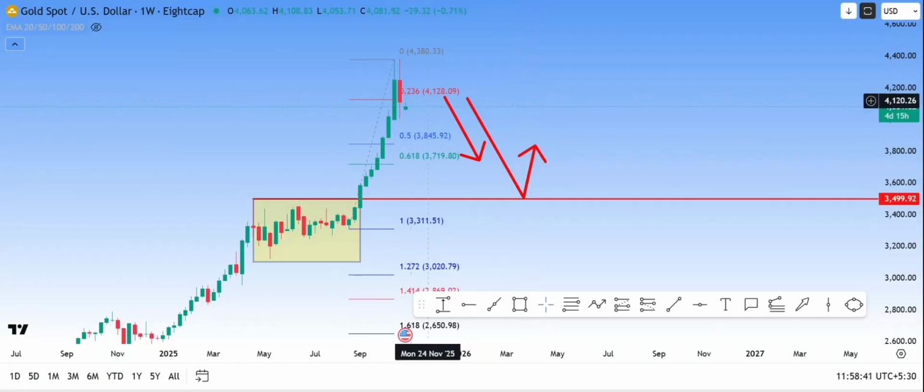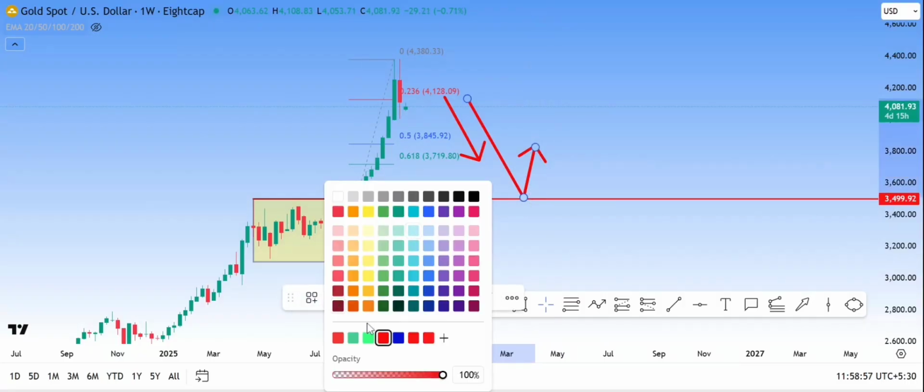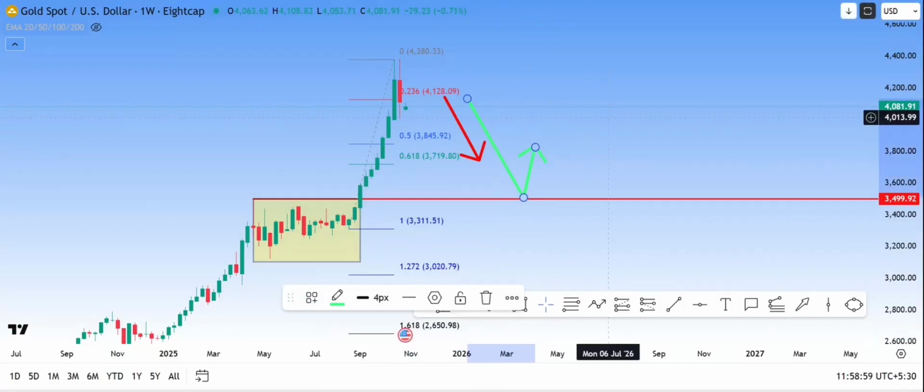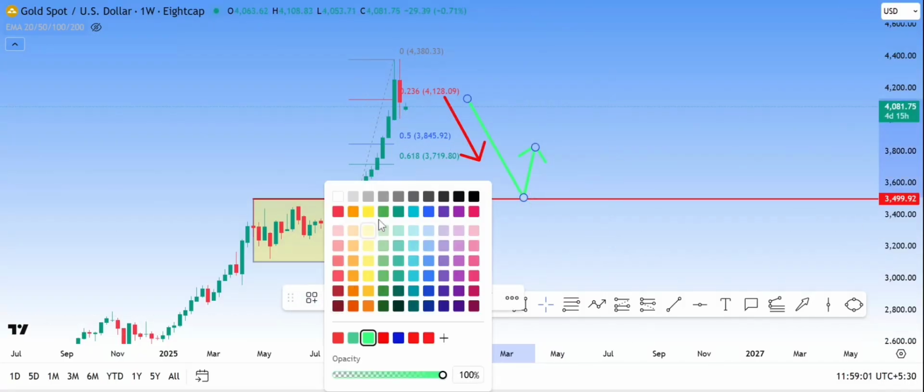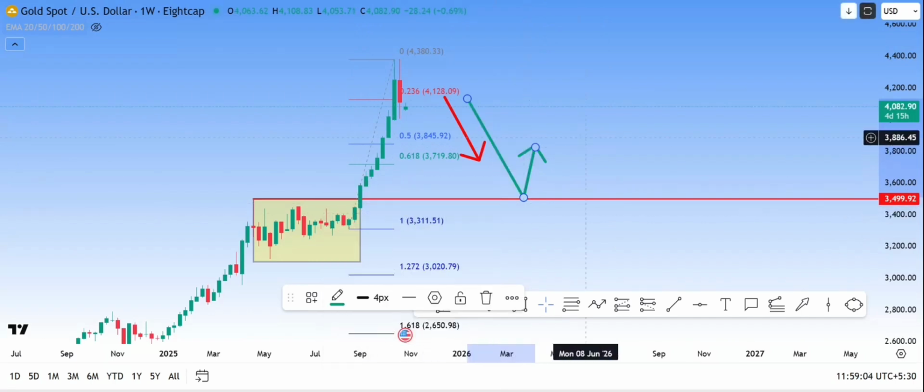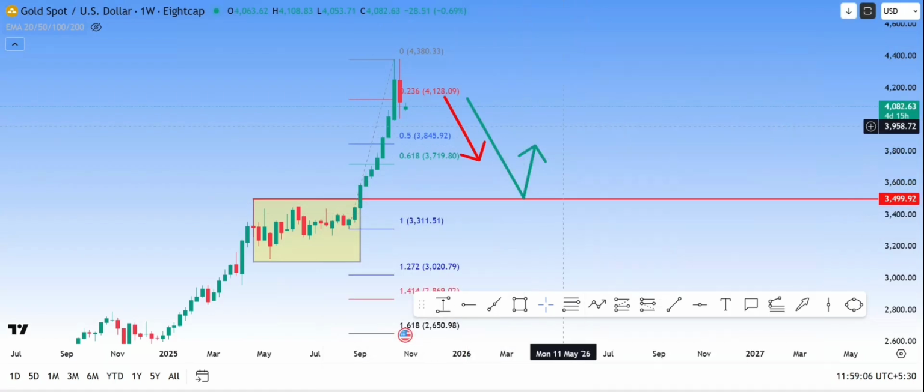But since the trend is up, there is a high possible chance, whenever the price comes and touches 0.5 or 0.618 or the previous all-time high 3499, for gold to bounce back. High possible chances. Okay, we can't assure anything until we see any price action or any reversal. So this is the current scenario based on the weekly chart.